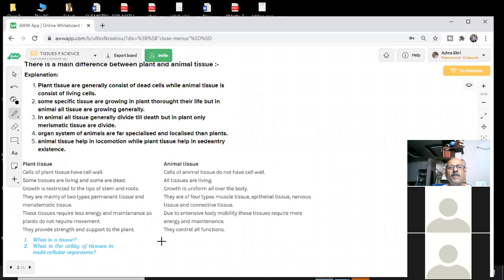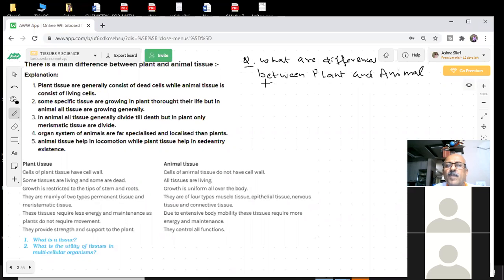The question is given. What is the difference between plant and animal tissues? It will ask you a question in the paper. Important question, for example: what are the differences between plant and animal tissues? What is the difference between the two, students?